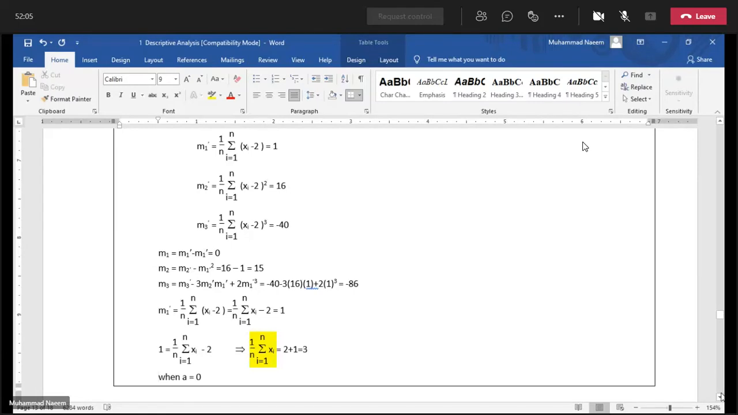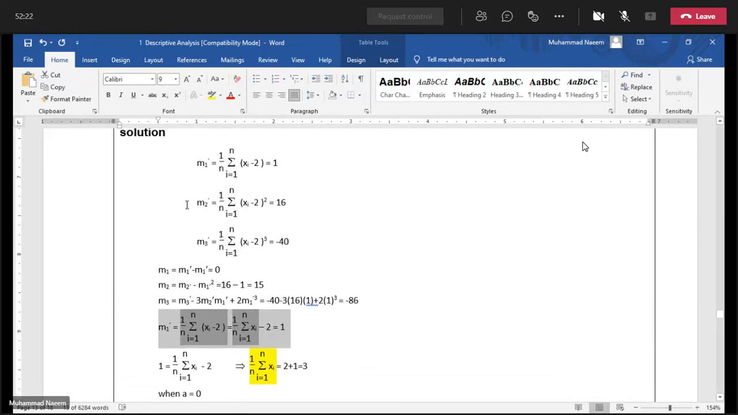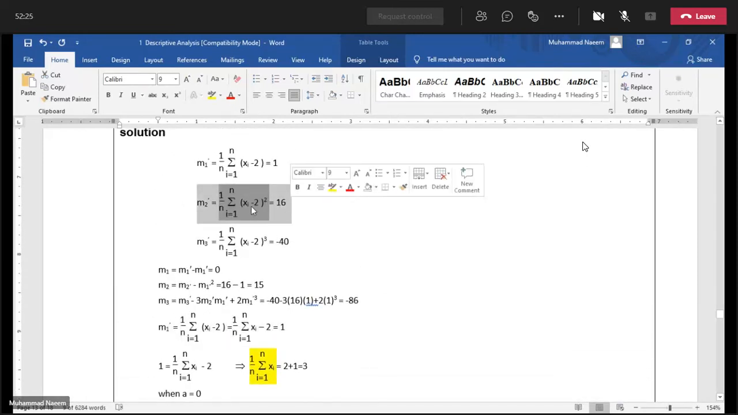Okay. And similarly, as we have expanded this sigma, similarly, in this case, first expand the square, apply sigma to all the 3 terms and dividing by n, equating to 16, which is given.